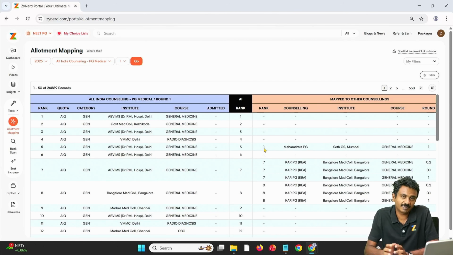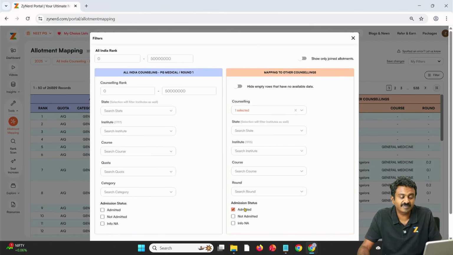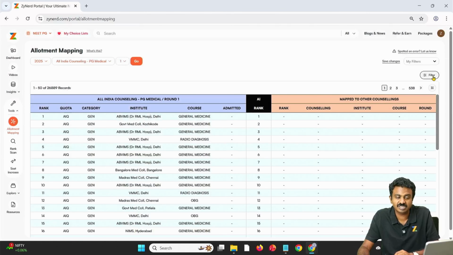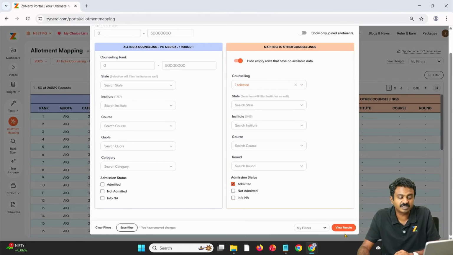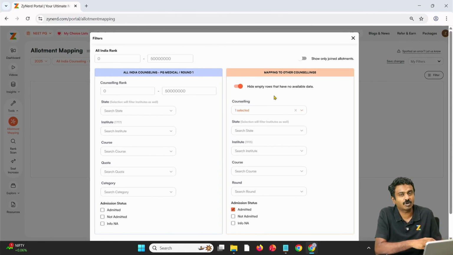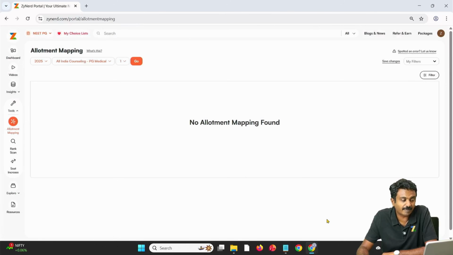Let us say Gujarat publishes the admitted candidates list. On the right, you will be able to filter out Gujarat over here. And if you filter out admitted, we will update it. Whichever state publishes it, we will publish it. You will know that the candidate has been updated in Gujarat. Right now, you will not see any seats over here, but you will see that the candidate has been admitted in Gujarat, and that candidate's seat from other counselings will obviously be vacant for further rounds. Note that the admitted status, like we already mentioned, is for that particular round.